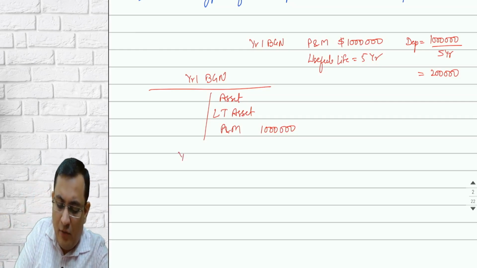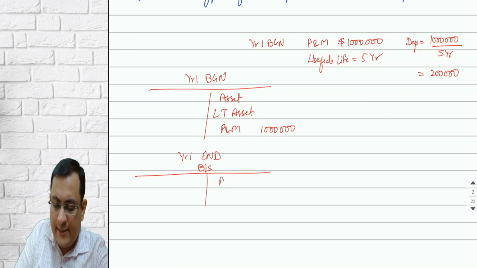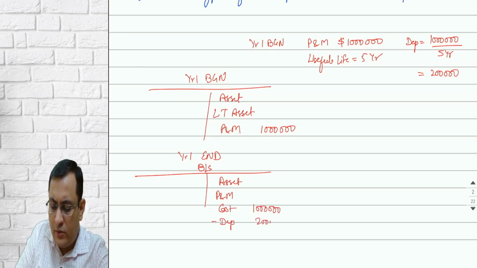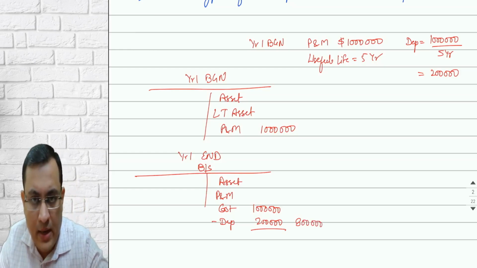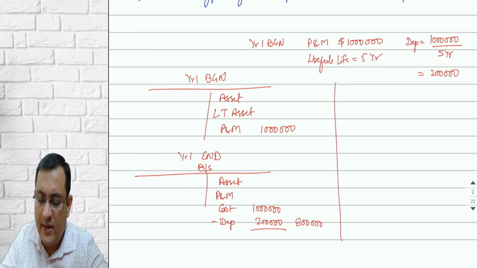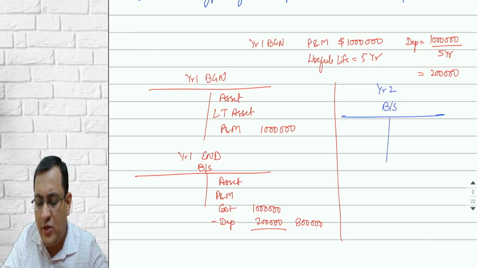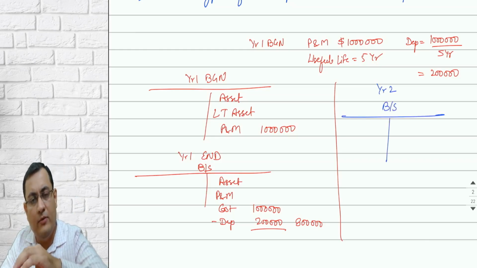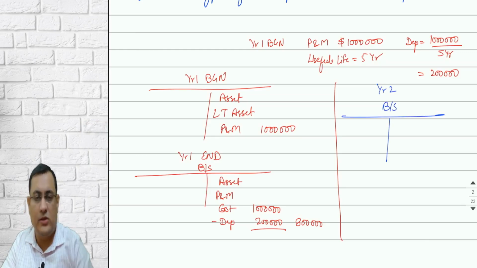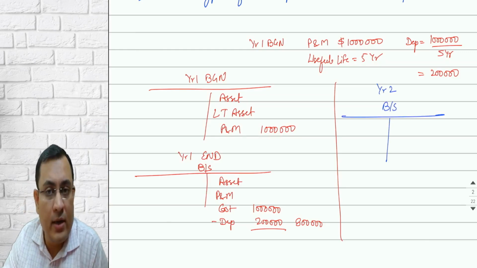So at the end of year 1, in your balance sheet, this asset will be presented as plant and machinery, cost equal to 1 million, less depreciation 200,000, and it will be presented at the net value. Next year, year 2, again when we make the balance sheet, 200,000 will be reduced from the value of the asset in the name of depreciation, and that depreciation will be charged as an expense in your income statement.